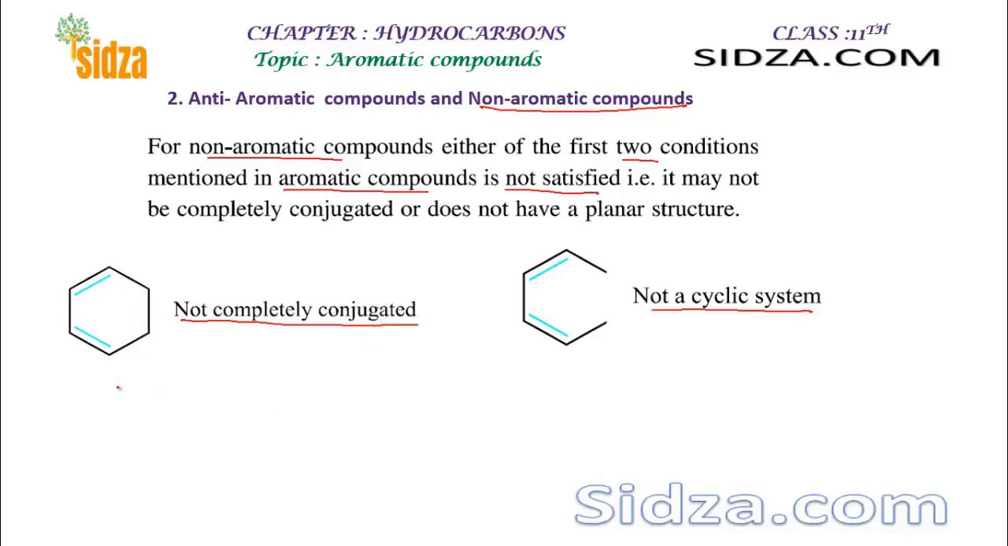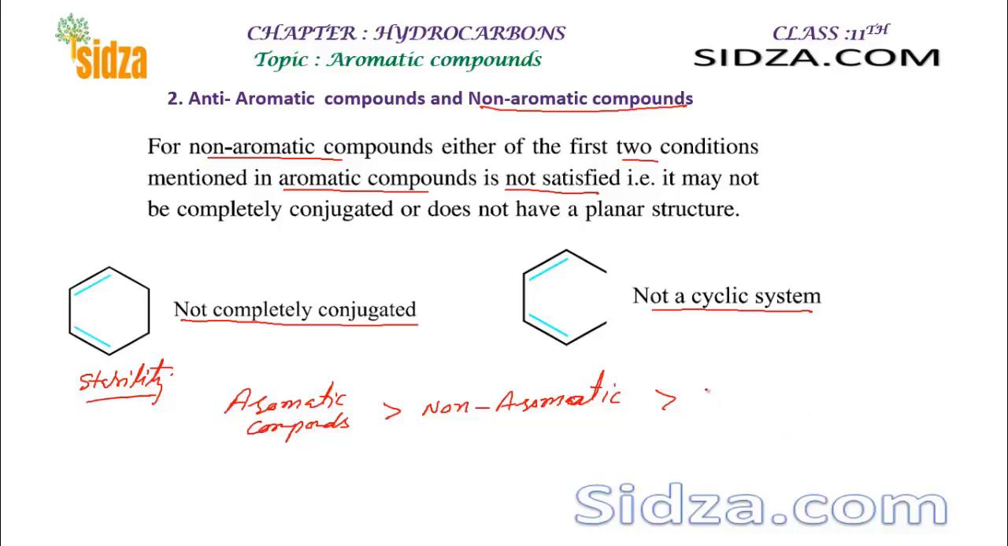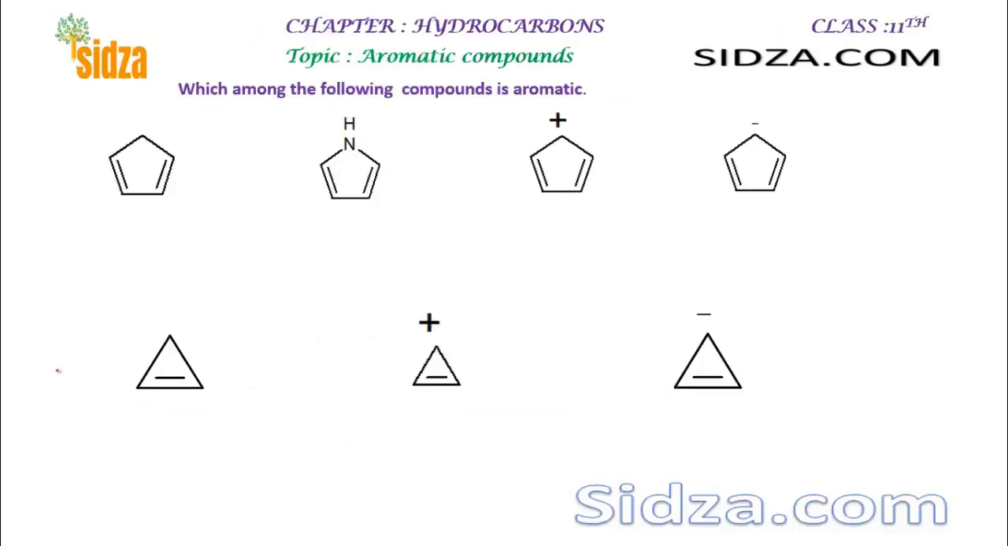And in terms of stability, aromatic compounds are most stable, right? Aromatic compounds are most stable. And then the second is non-aromatic, and then the last one is anti-aromatic. Anti-aromatic compounds are least stable, right? These are the least stable compounds. This is the order of stability of these 3 types of compounds: aromatic, non-aromatic and anti-aromatic.